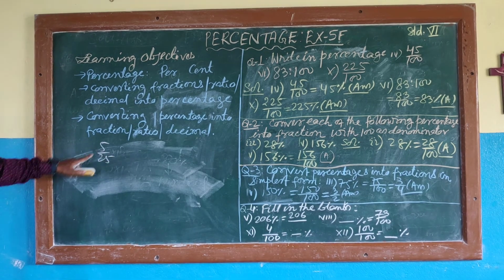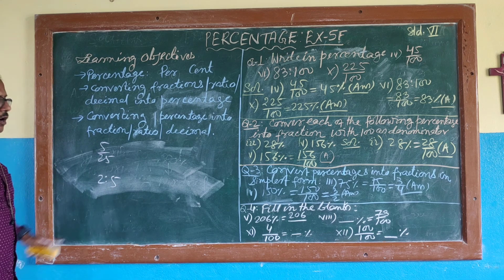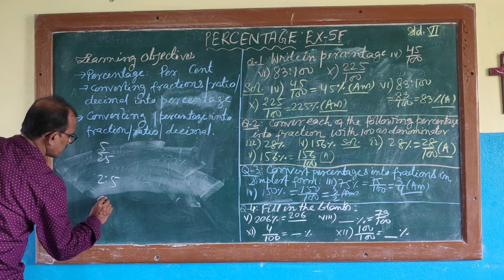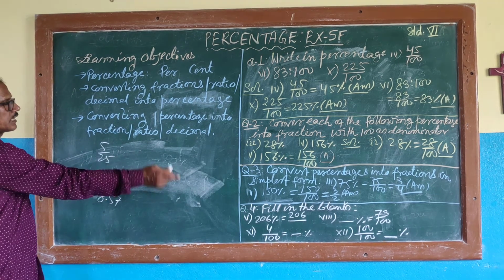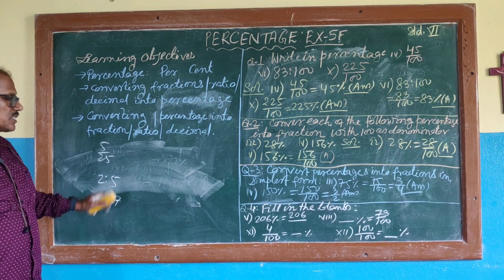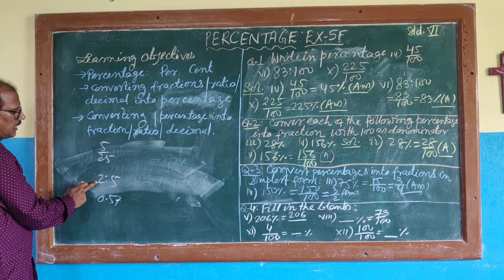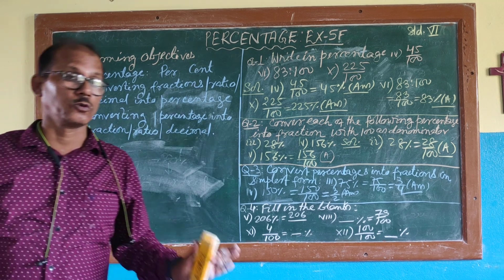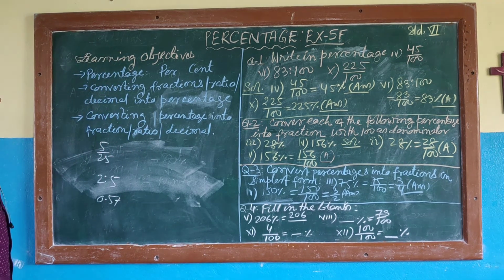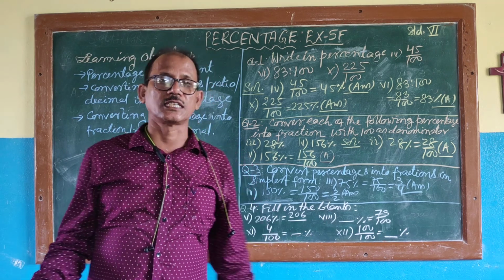Fraction can be converted into percentage. Ratio can be converted into percentage. Decimal also can be converted into percentage. How do you do it? See, when you make the denominator 100, then whatever the numerator is, that will be said as percentage.